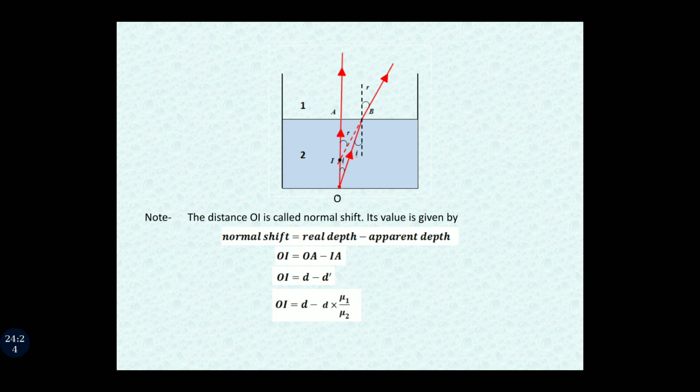We have to put the value of D dash, so we are going to have D multiplied by mu1 upon mu2. If we take D common, we are going to have OI is equal to D in bracket 1 minus mu1 upon mu2. So this is our formula for normal shift. In some numericals, normal shift is being asked. You can apply this formula. This is all for today.